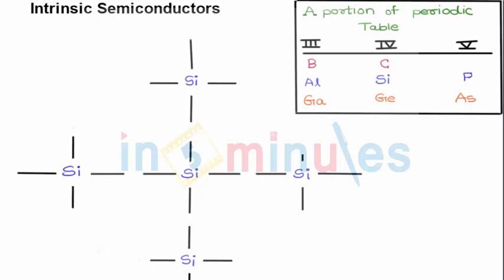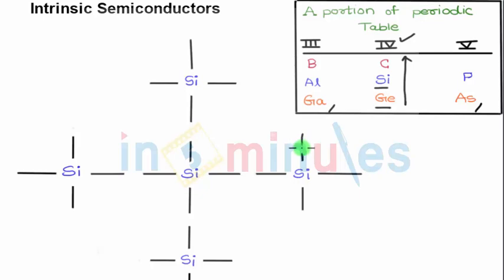Next topic is the basics of intrinsic semiconductors. Semiconductors have the properties of both conductors as well as insulators. How are they defined from the periodic table? You can see over here silicon and germanium, which come under the fourth category, or group 4. And gallium and arsenide are coming under groups 3 and 5. Both will have similar properties as semiconductors.